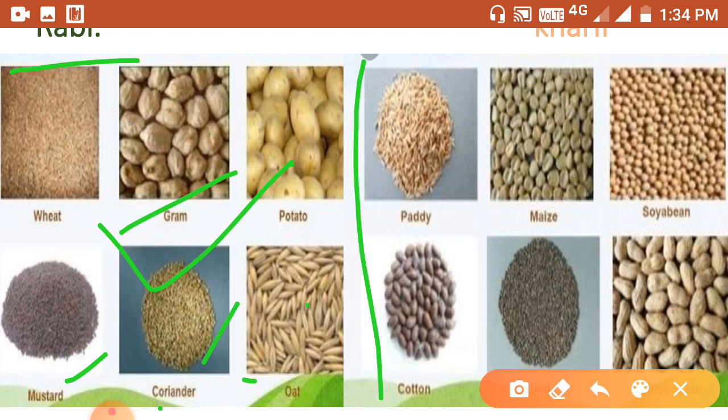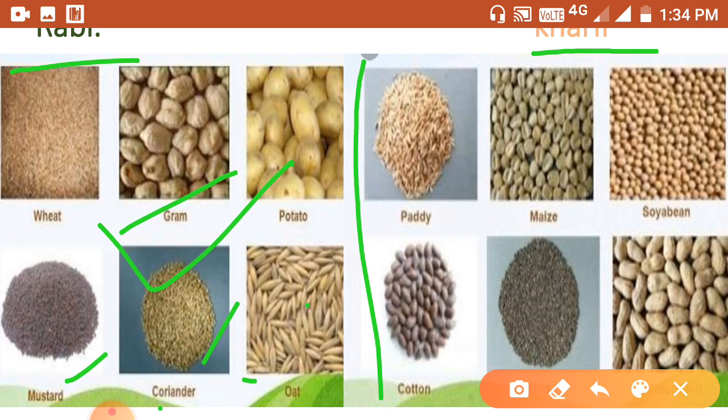Now we will learn about Kharif crops. What is a Kharif crop? The crops which are sown during the rainy season are called Kharif crops. The Kharif crop season starts from June or July and lasts to September or October. Kharif crops are also called summer crops.